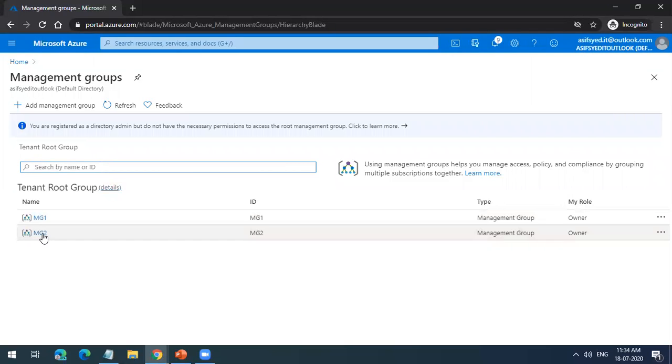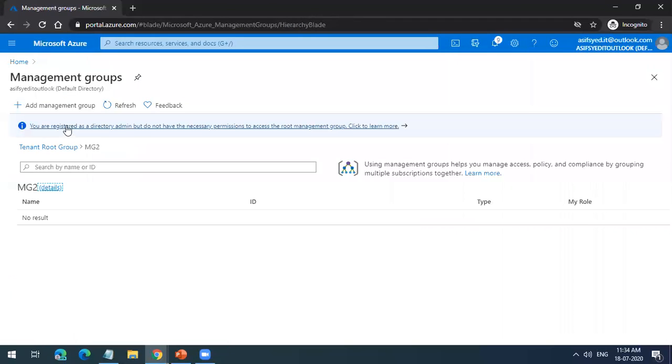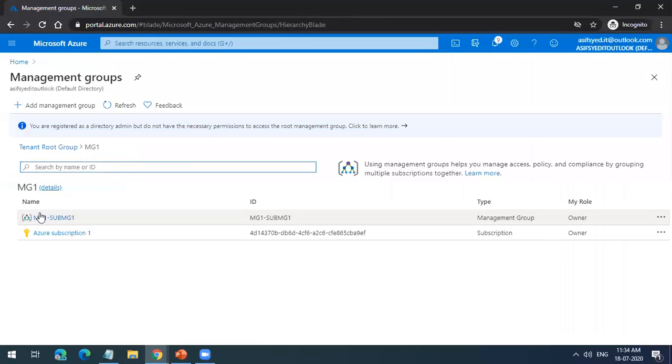Let's say I go to MG2 and look at the details. Right now, MG1 is the parent. In the parent MG1, I have a child called sub management group 1.